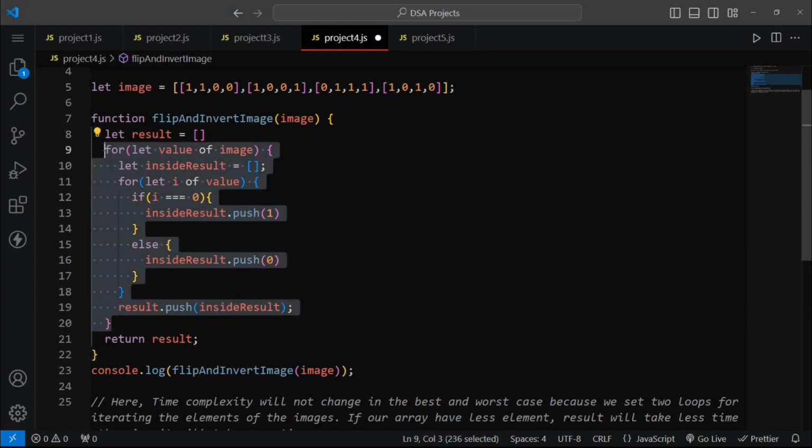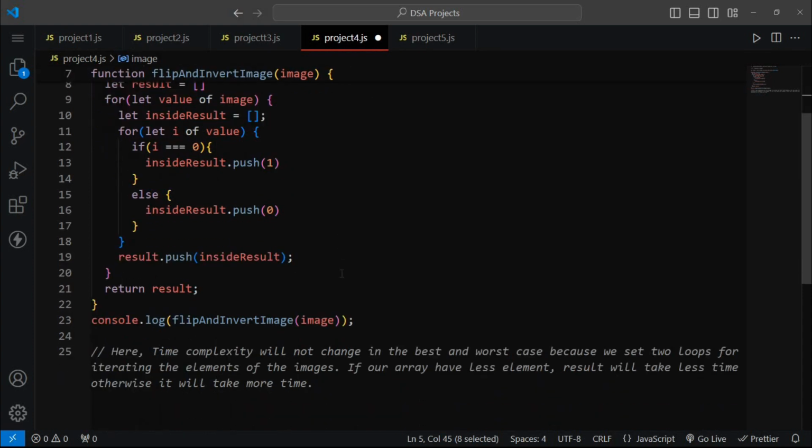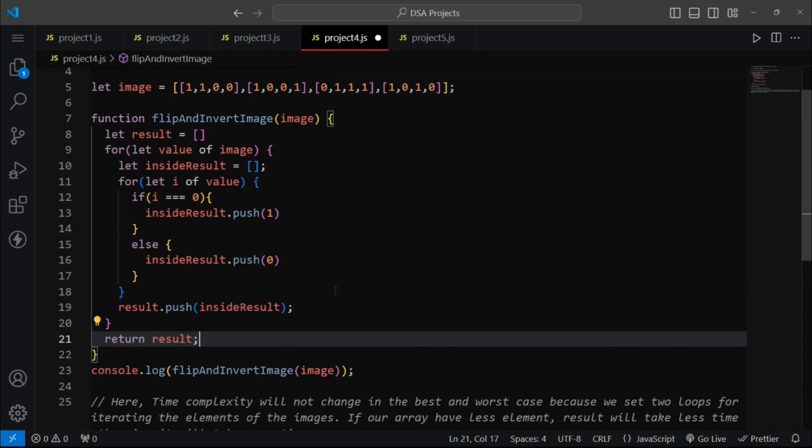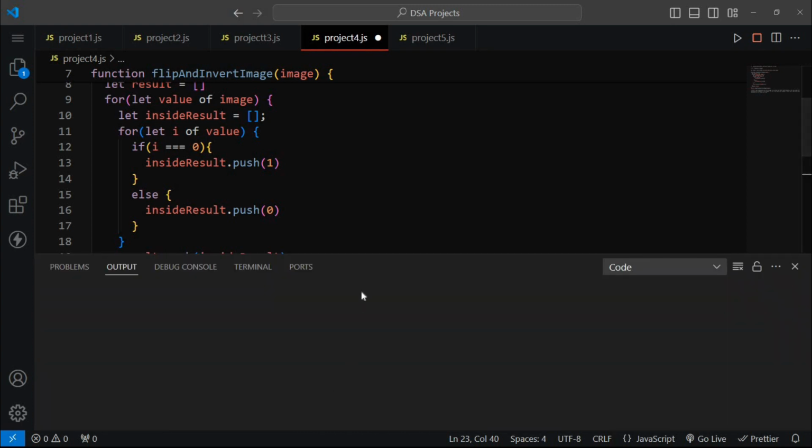Then again this whole loop will keep running until it reaches the end of the array. After that we will return our result, and if we run this code, it is taking some time.